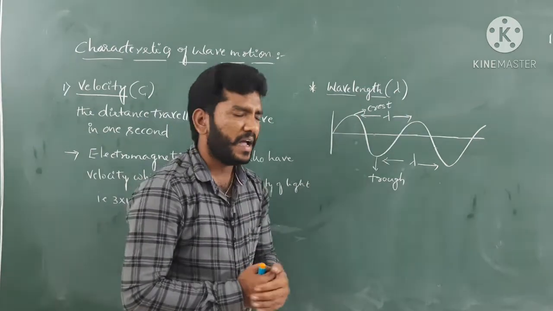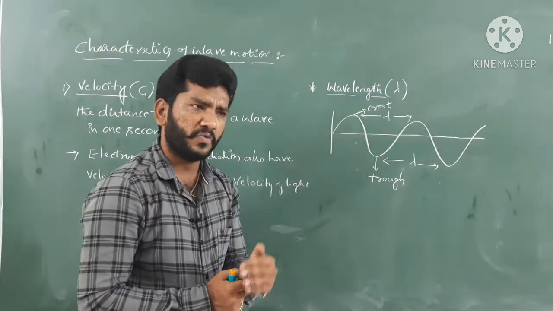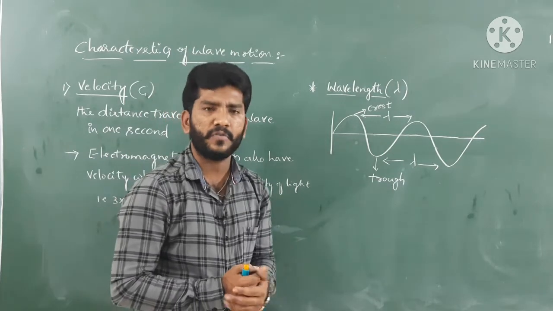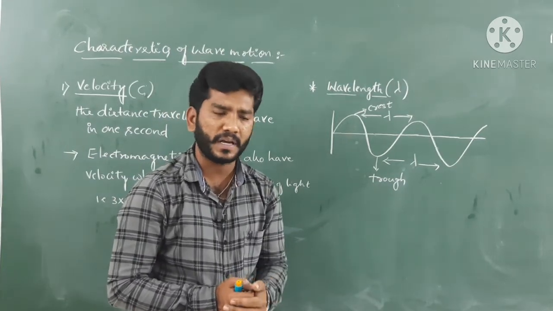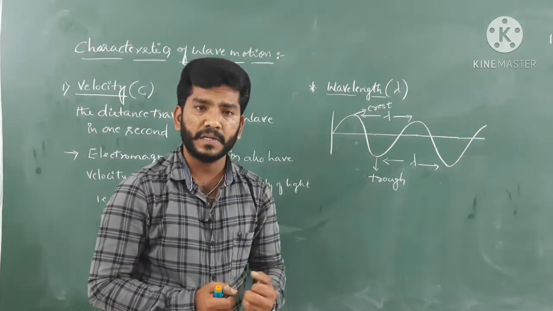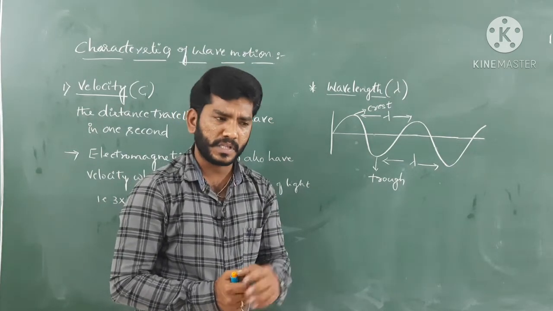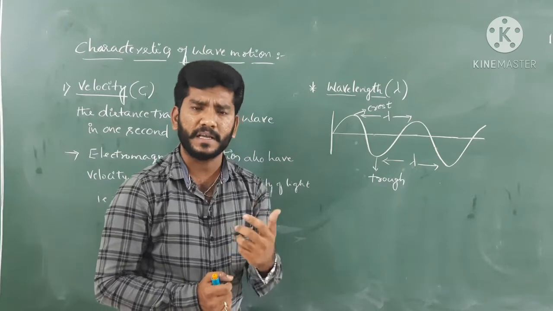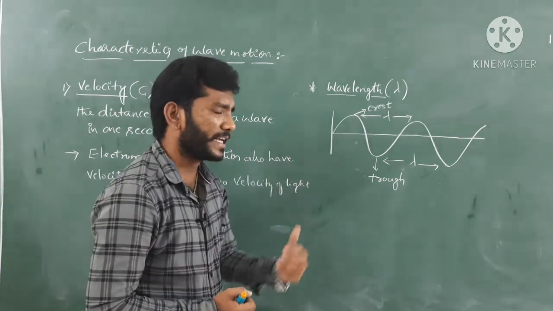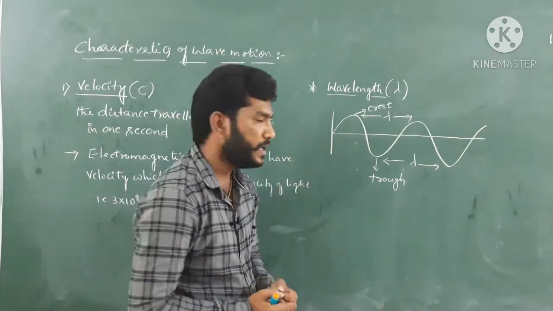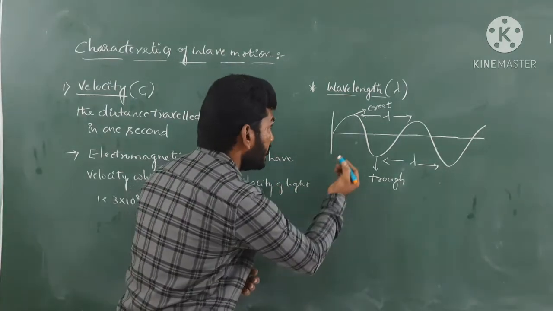And that wavelength we are going to represent by the symbol lambda, and their SI unit could be, so we can express that wavelength in a number of terms. The unit could be a meter, centimeter, angstrom, picometer, nanometer. So these are all the units which help to express that wavelength. Okay, so then we'll define that wavelength here.